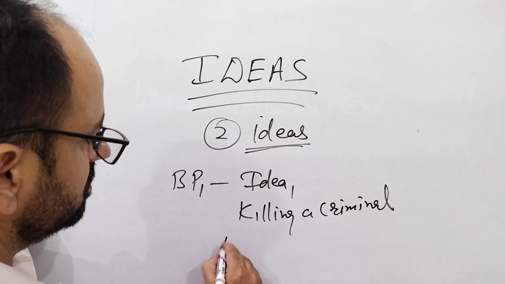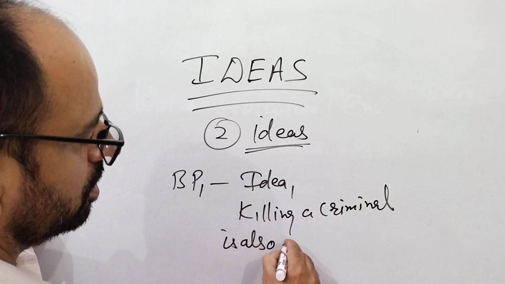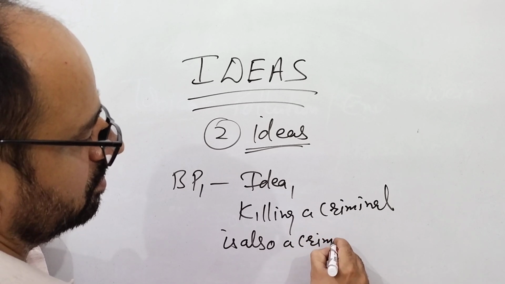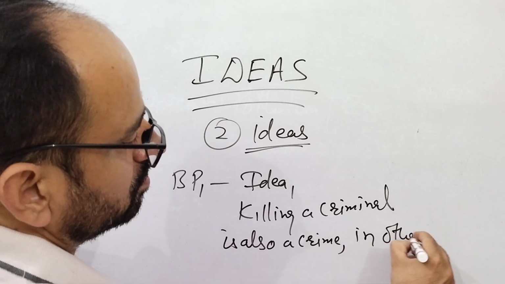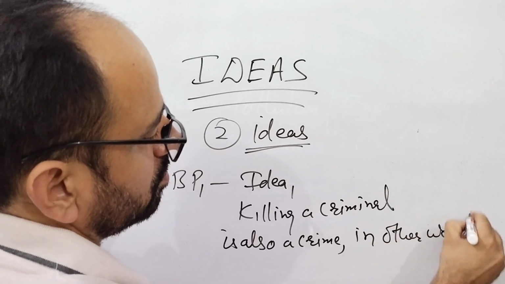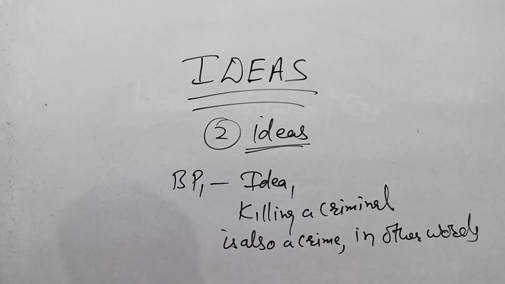Killing a criminal is also a crime. Then you will say, in other words, we accept that this person has no chance of improvement, and we admit that this is a total defeat of our legal system, a total failure of our legal system. So killing someone is not a better solution.